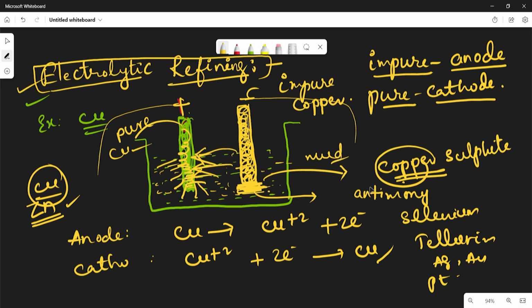Like this we refine the pure metal by electrolytic refining. This is the electrolytic refining method, and all the refining methods are concluded here. We will discuss the next topic in the next class.